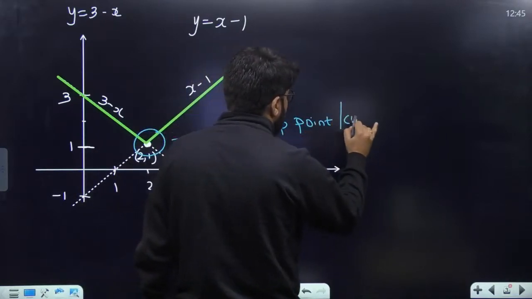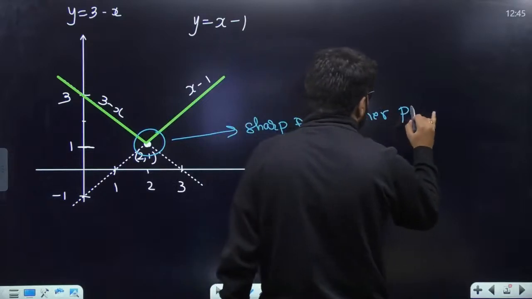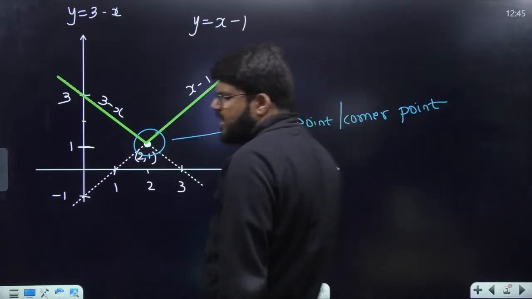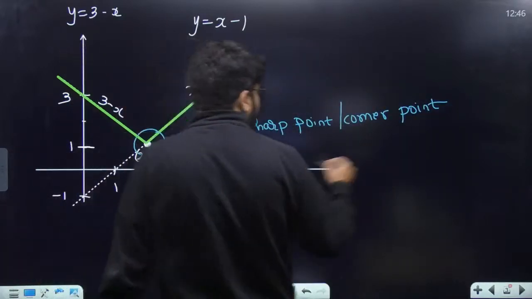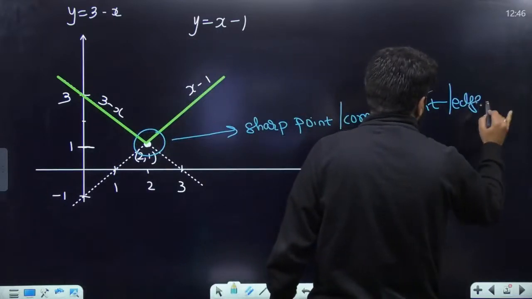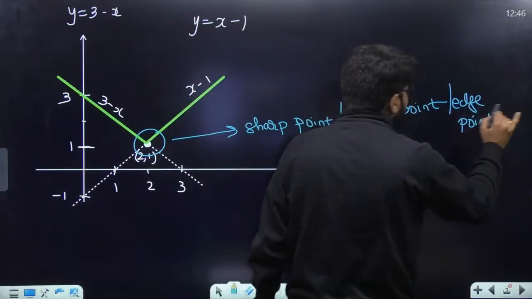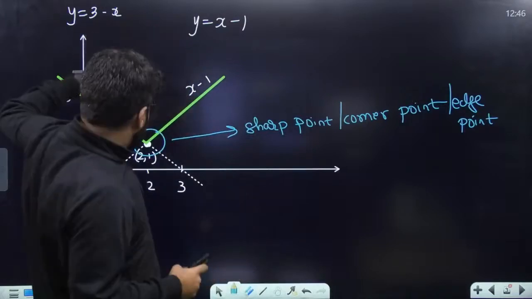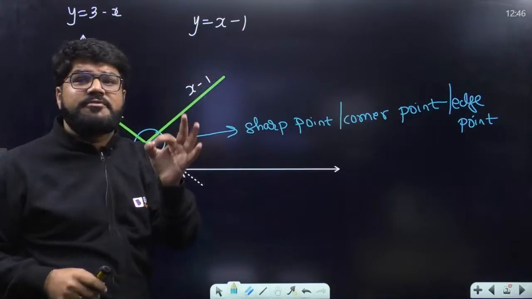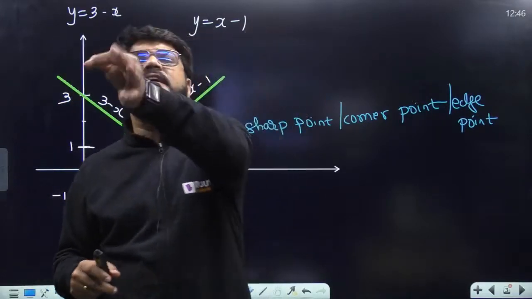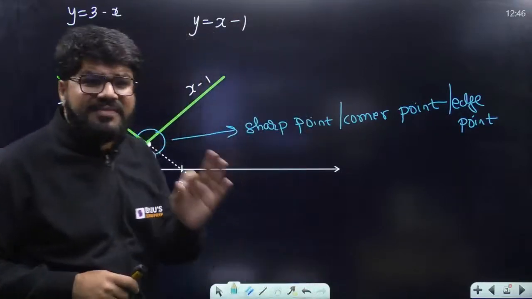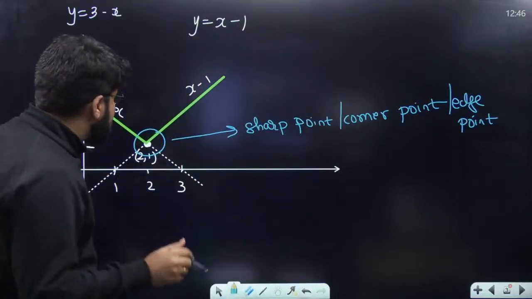This is known as a sharp point, corner point, break point, edge point. जितने तरीके के नाम दे सकते हैं, right? Sharp point, corner point, edge point, where the function is continuous. The nature of the function, the slope of the curve suddenly changes. The function is continuous, but the left hand derivative is not equal to the right hand derivative. That is a detailed analysis, जैसा कि हमने सीखा हुआ है.